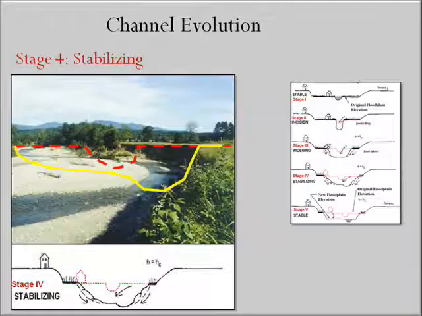Stage 4 of the evolution process is the stabilizing stage, in which increasingly large bank failures result in increasing amounts of sediment input to the river, overwhelming the flow power and resulting in the development of large gravel bars that begin to narrow the channel.